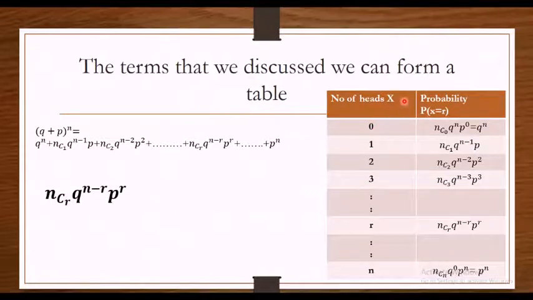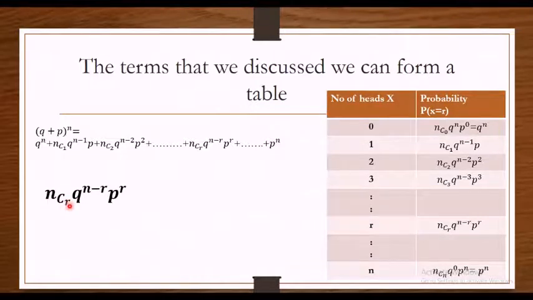The probability of the number of heads being 0 is q^n. Now, how did I get this q^n? For that, I took the general term of the binomial expansion (q + p)^n. What is the general term? nCr q^(n−r) p^r. When the number of heads is 0, just substitute the value 0 here.